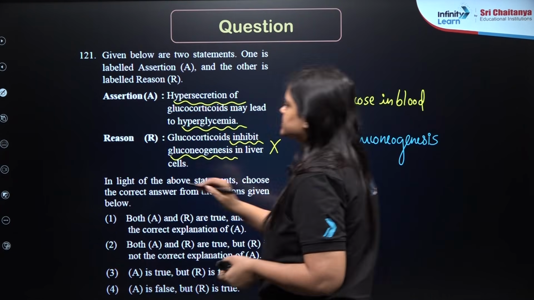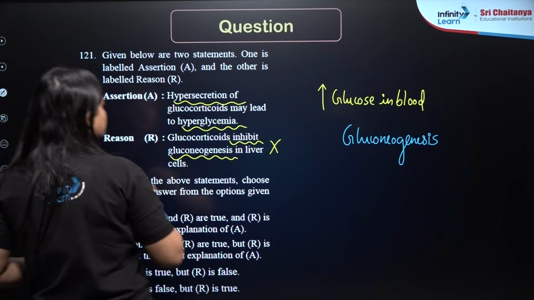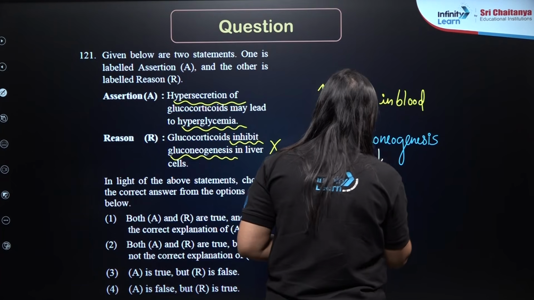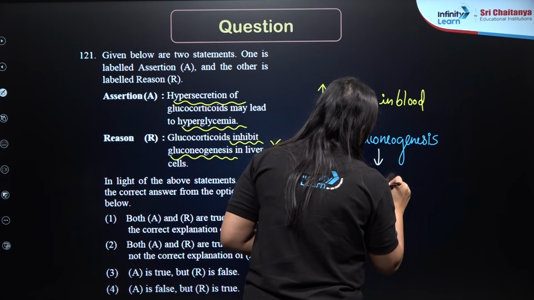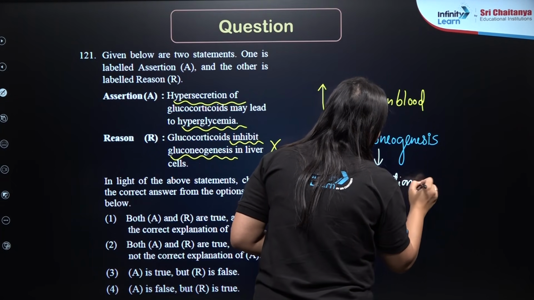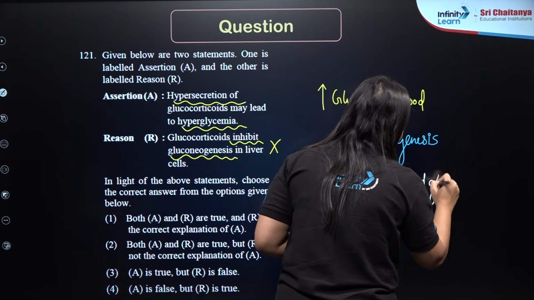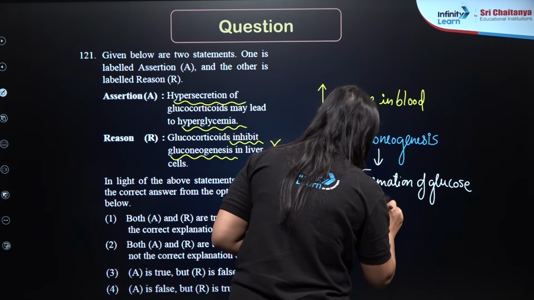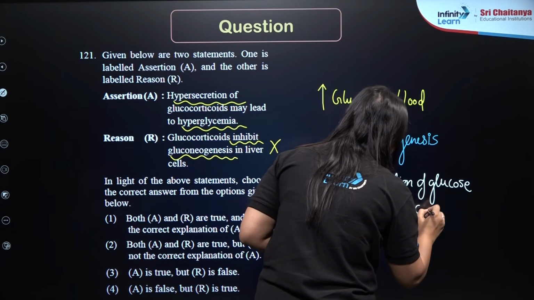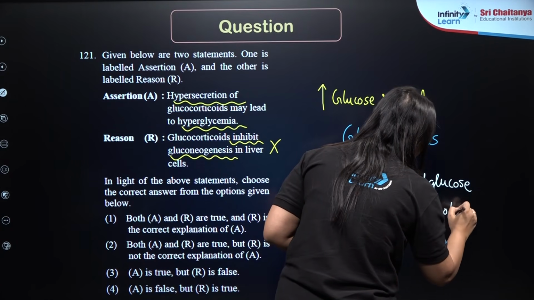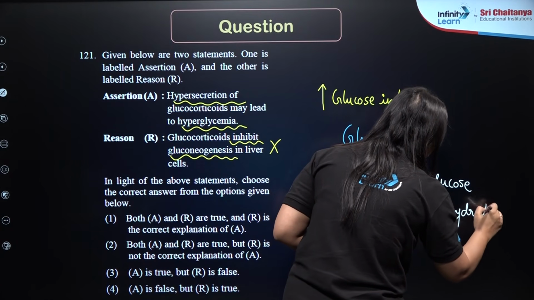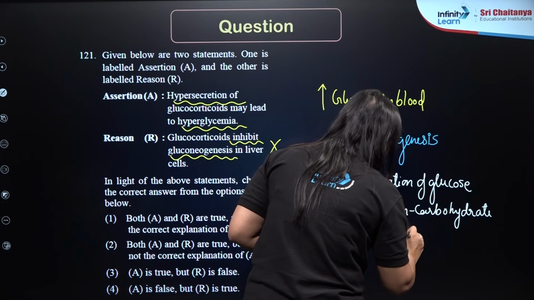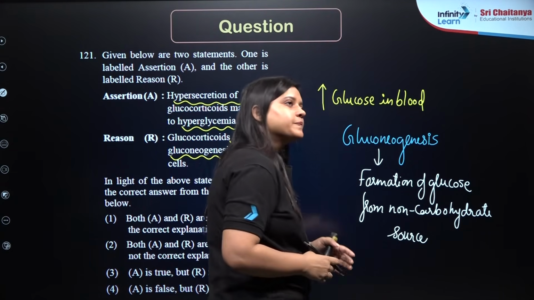It is formation of glucose from non-carbohydrate source, right?